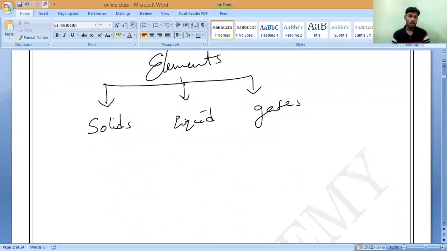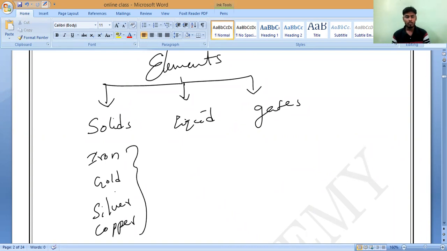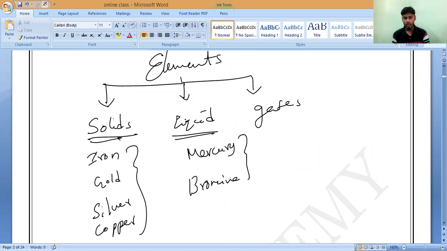If you consider solid elements, you can consider iron, gold, silver, copper. So all these elements we should call solid elements. If you take liquid elements, you can take mercury and bromine. So these are called liquid elements.